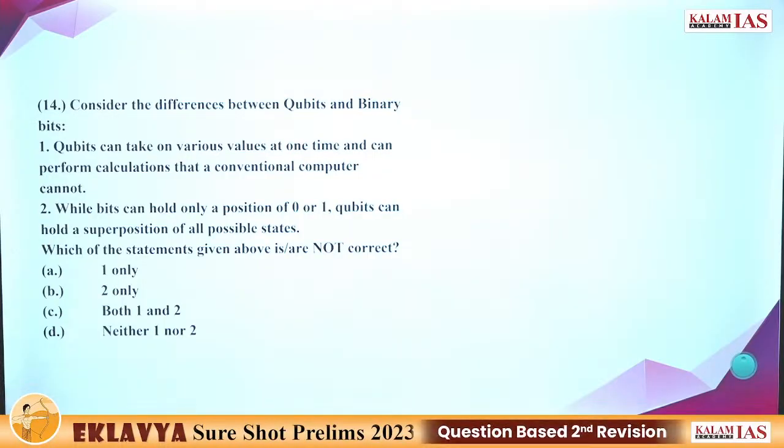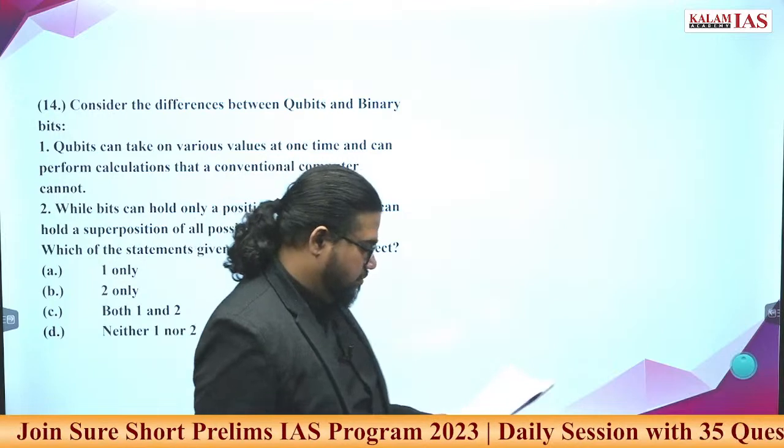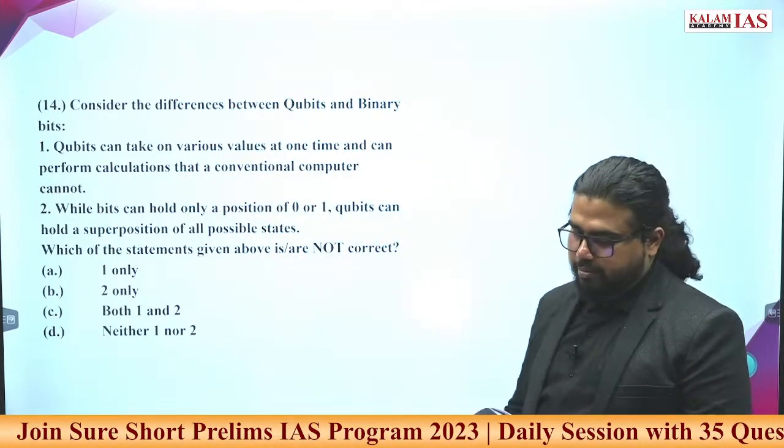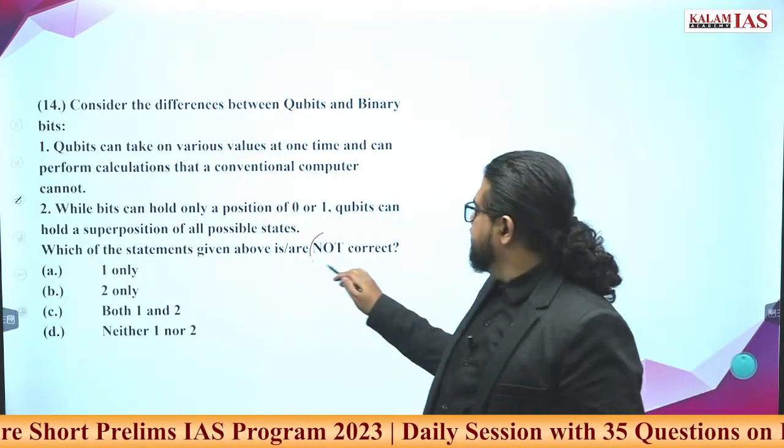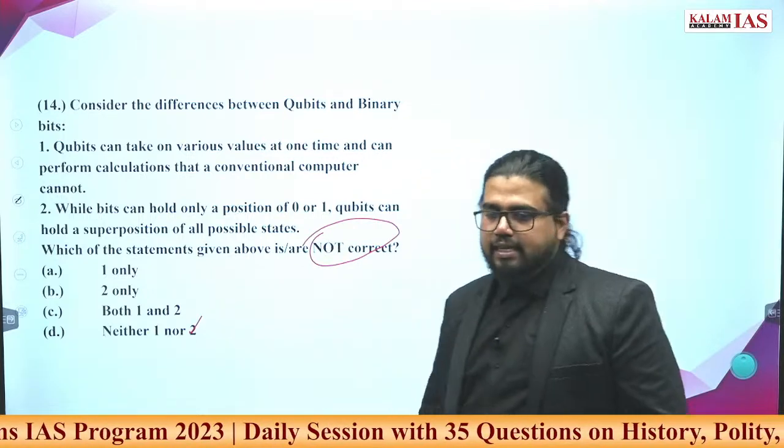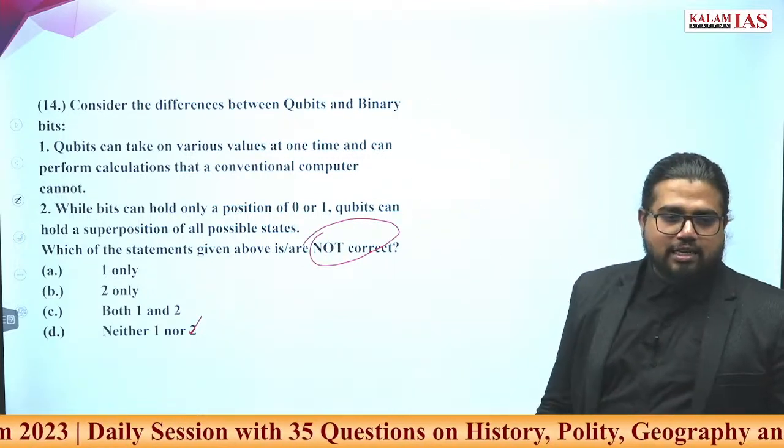What is the answer? Question number 14. Not correct is asked. D is the answer. We discussed this too much in the last class also.